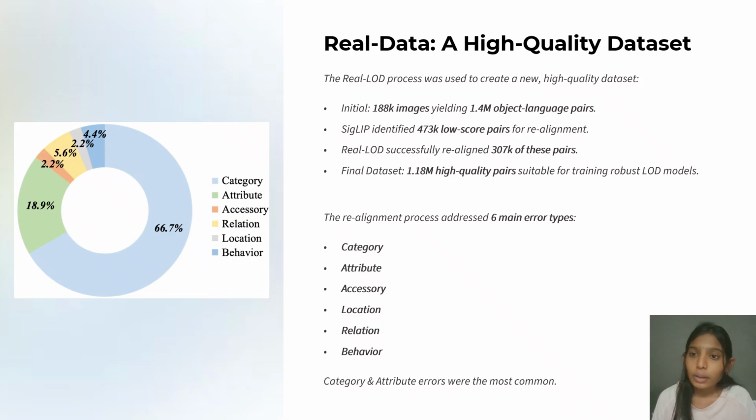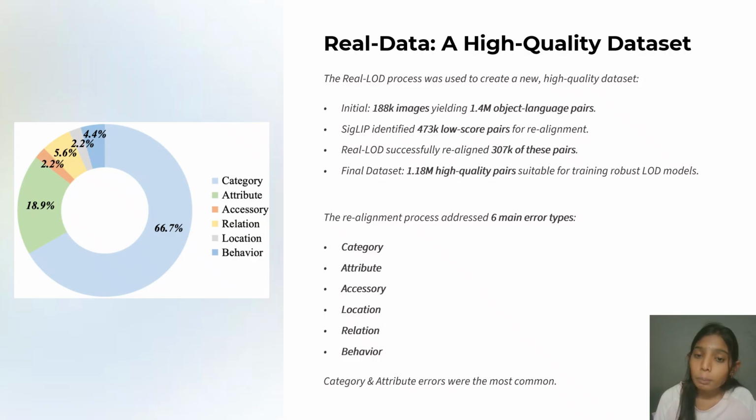RealLOD data, a high quality dataset. The RealLOD process was used to create a new, high quality dataset. Initially, we have 188K images yielding 1.4 million object language pairs, and we have 473K low score pairs for realignment. RealLOD successfully realigned 307K of these pairs.